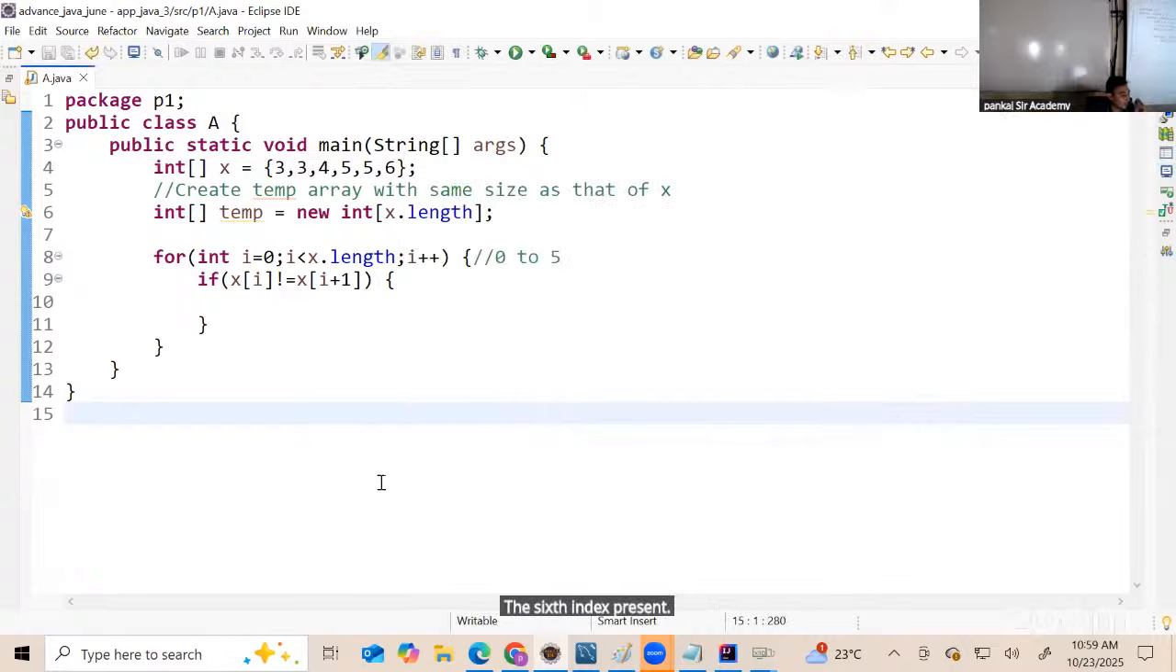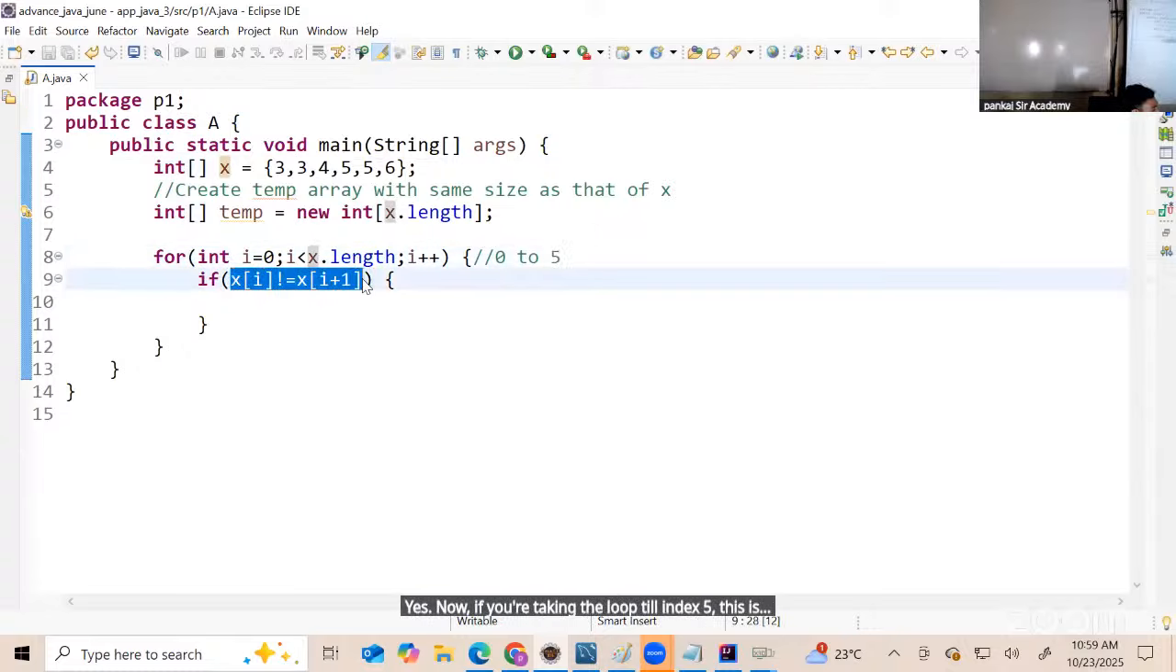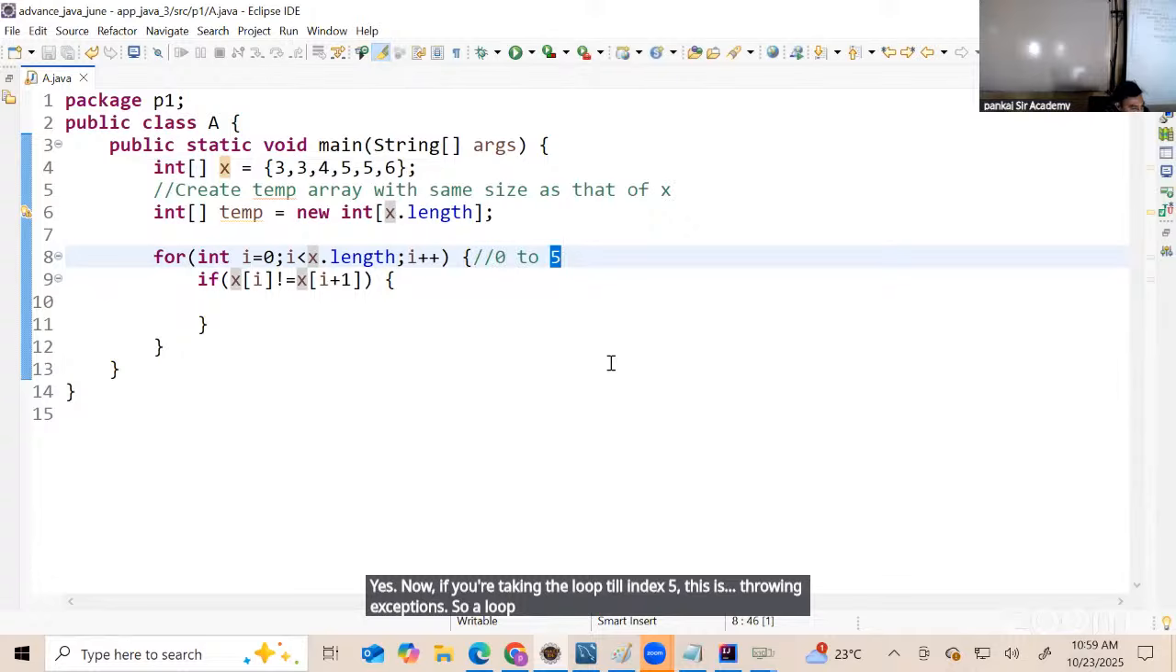Is our logic correct or wrong? Why? Did you understand why it is wrong? Yes. Now if you're taking the loop till index 5, this is throwing an exception. So the loop should go till only, if you go till 4, does it work properly?